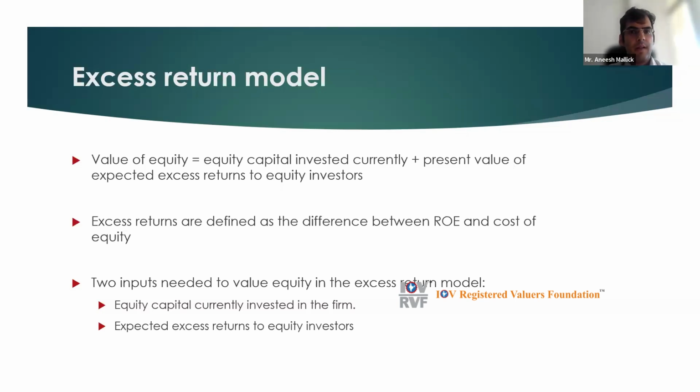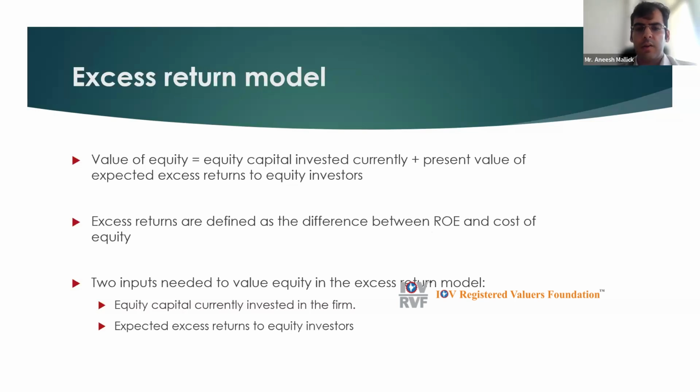So if a bank has a cost of equity of 12%, and if the bank is able to generate an ROE of 15%, then the 3% gap would be excess returns for the bank. That would increase the value for the bank's shareholders. So excess returns are defined as the difference between ROE and the cost of equity. In case a bank is earning more than the cost of equity, it will have a positive impact.